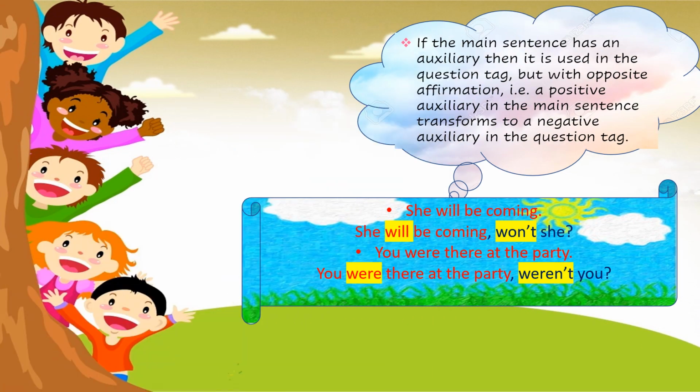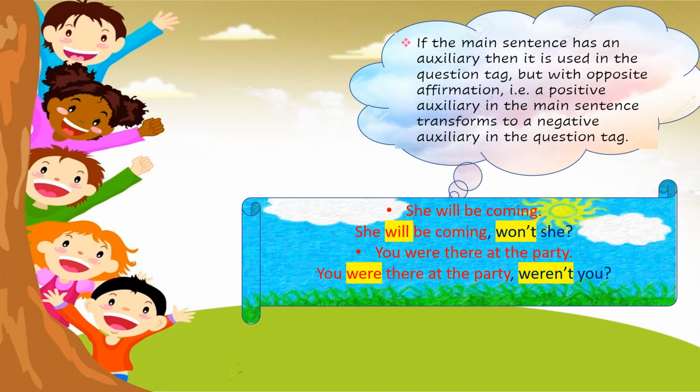Now next, if the main sentence has an auxiliary verb, here we have an auxiliary verb, so it is used in the question tag, but with opposite affirmation, that is a positive auxiliary in the main sentence is transformed to a negative auxiliary. The same we have learned in the first two rules. Only thing here we have an auxiliary verb. We will use the same auxiliary verb for the question tag as well.